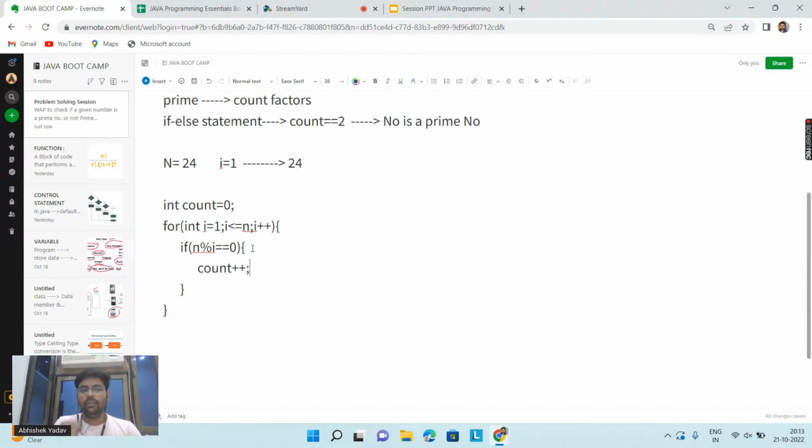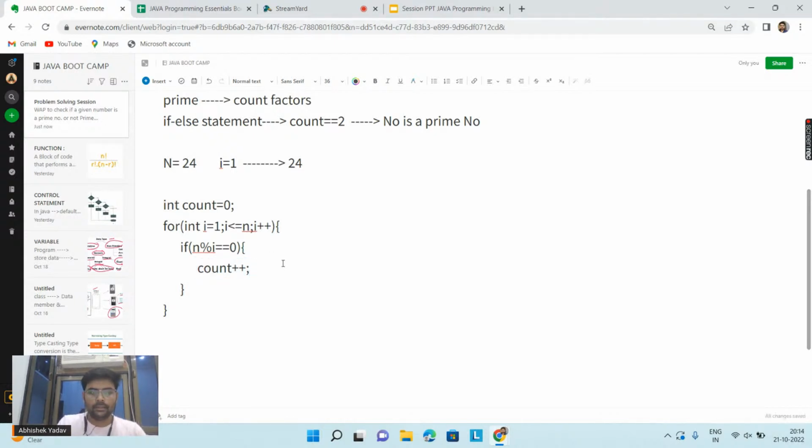I found one factor of n. Everyone is clear? After that, here I will write a check. Here I am done with the part. This for loop will start from 1 and go till n, and it will calculate the count of factors here.